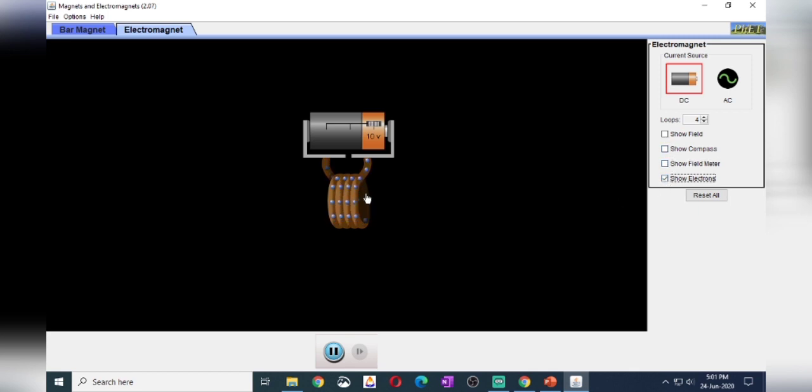So here the current is passing through the coil because of the flow of electrons which are coming from the battery. We can observe the flow of electrons here. Means because of the battery, the coil acts like a magnet.